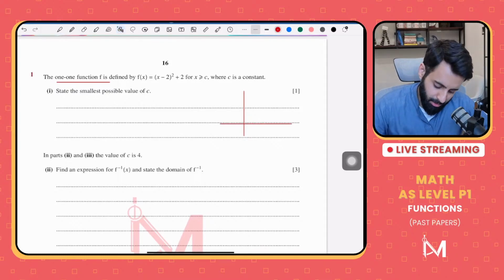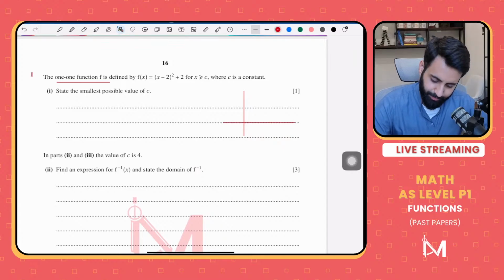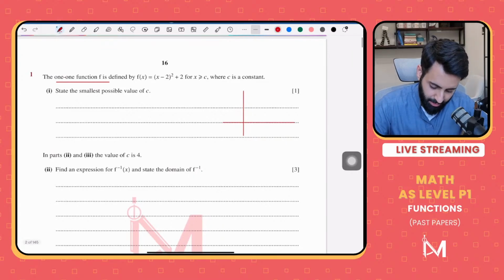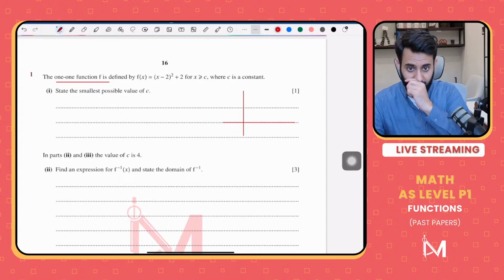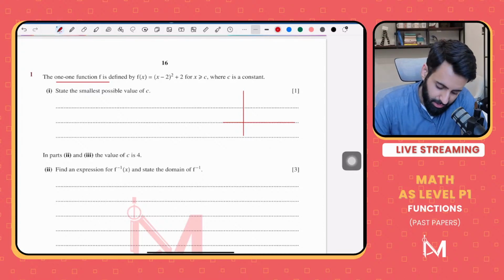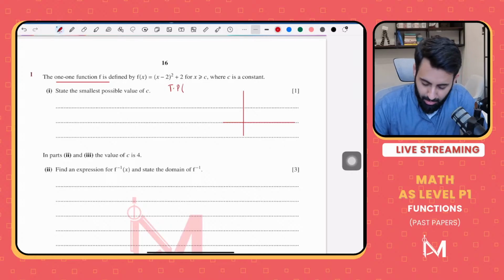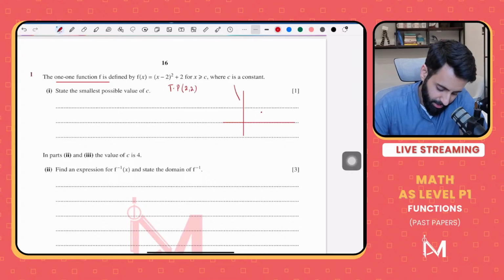So how do you make sure that a function is one-to-one? It should pass the horizontal line test. And by the way, this is a good question, and the reason why it's a 1-mark question is because there's not a lot of work to do. We can easily find out the coordinates of the turning point. The coordinates of the turning point will be 2, 2. So we're looking at a quadratic curve which is turning at 2, 2.